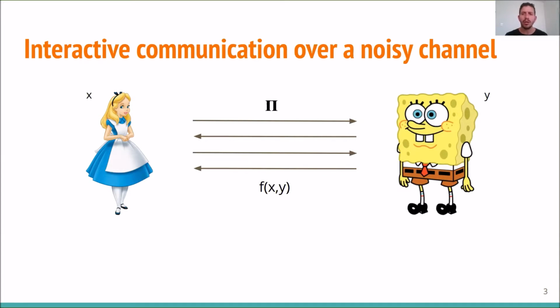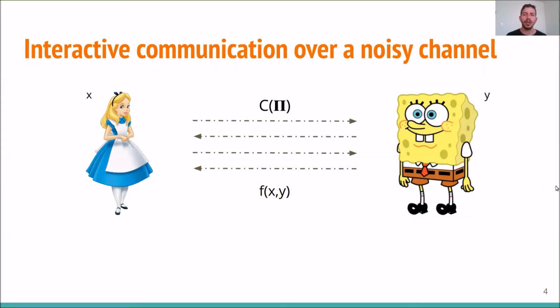In our work, we focused on alternating protocols, meaning that at each round, only one bit is sent, where at the odd rounds, Alice sends one bit to Bob, and at the even rounds, Bob sends one bit to Alice. It's good to keep in mind that protocol pi consists of r rounds, where r is much smaller than n, and so it makes sense to encode the entire conversation rather than encoding one of the inputs and sending it.